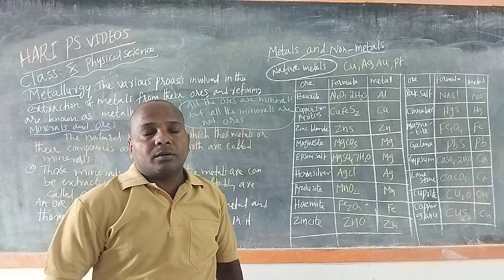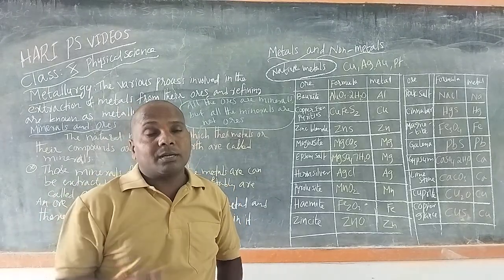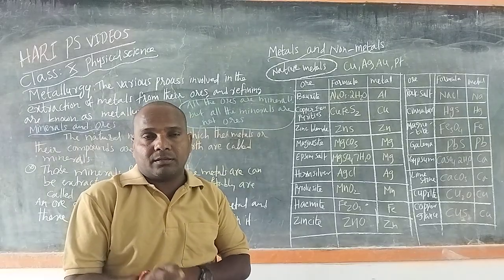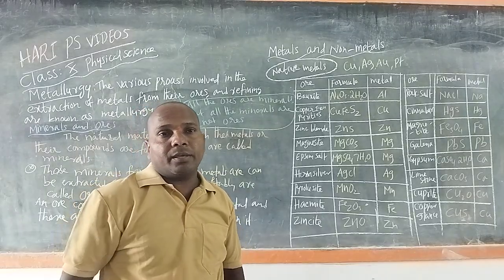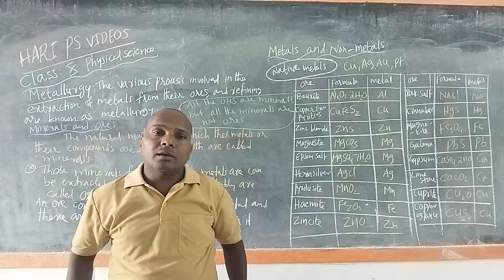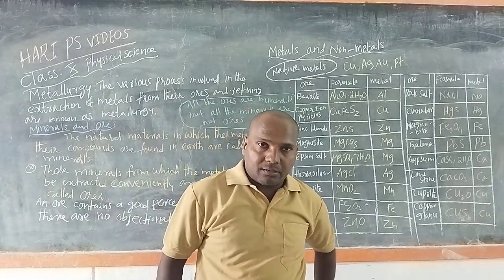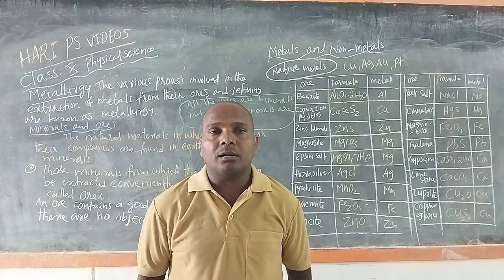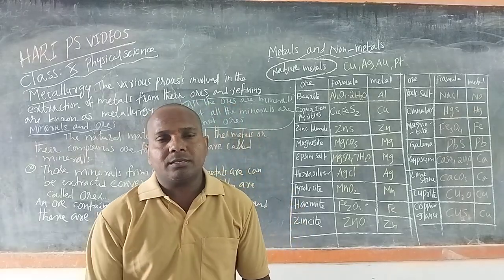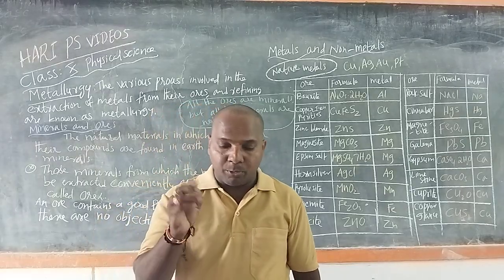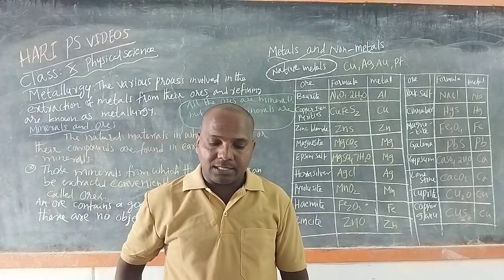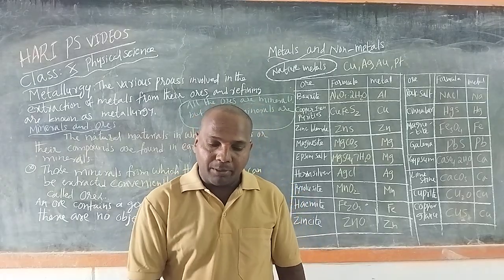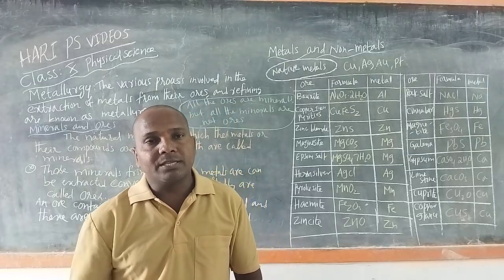Since most of the metals are reactive, they won't be available in the free state. They are available in the combined state, combined with non-metals or other elements in the form of compounds. Only a few less reactive metals like copper, silver, gold, platinum are found in the free state.